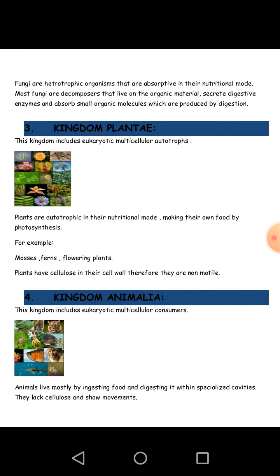Next we see kingdom Plantae. This kingdom includes eukaryotic multicellular autotrophs, which means organisms that make their own food. Plants are autotrophic in their nutritional mode, making their own food by the process of photosynthesis, for example mosses, ferns, and flowering plants.